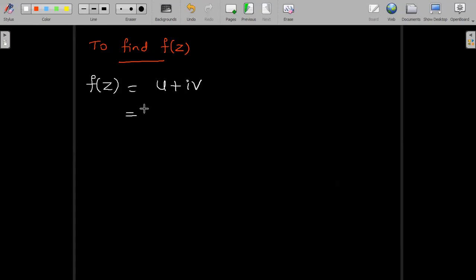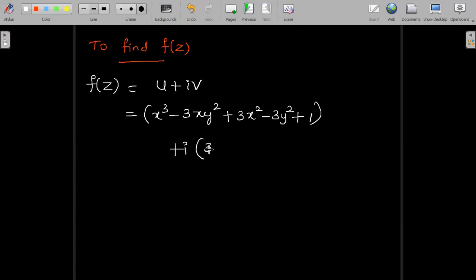u from the given question is x cube minus 3xy square plus 3x square minus 3y square plus 1, and plus i into v. v, just now we obtained, is 3x square y minus y cube plus 6xy.